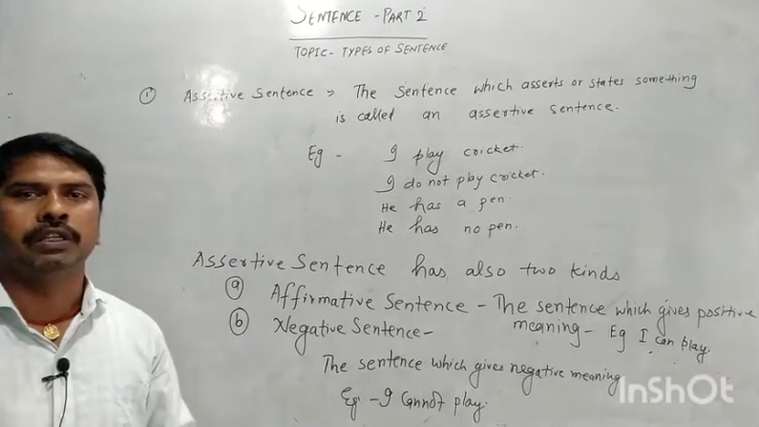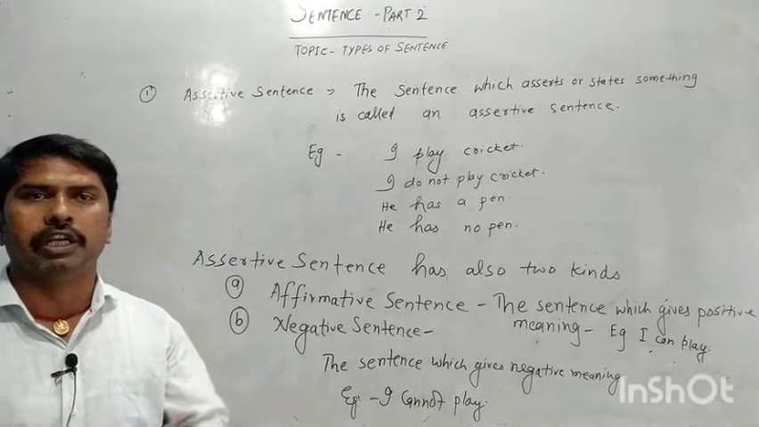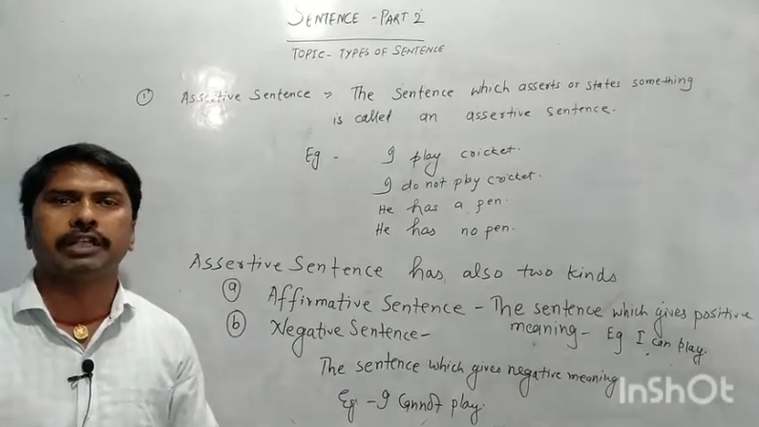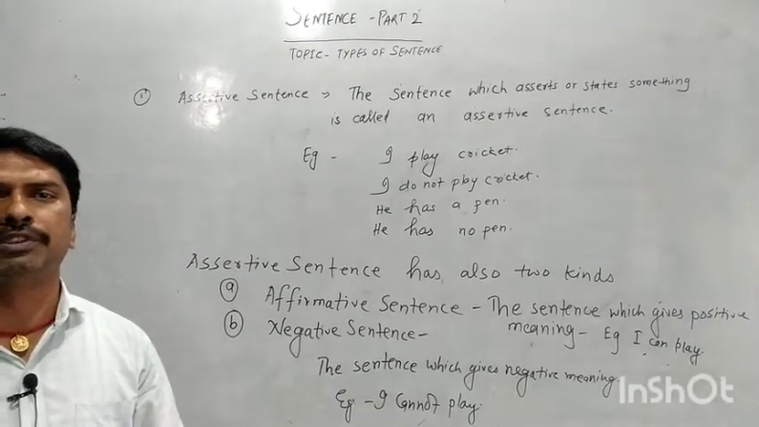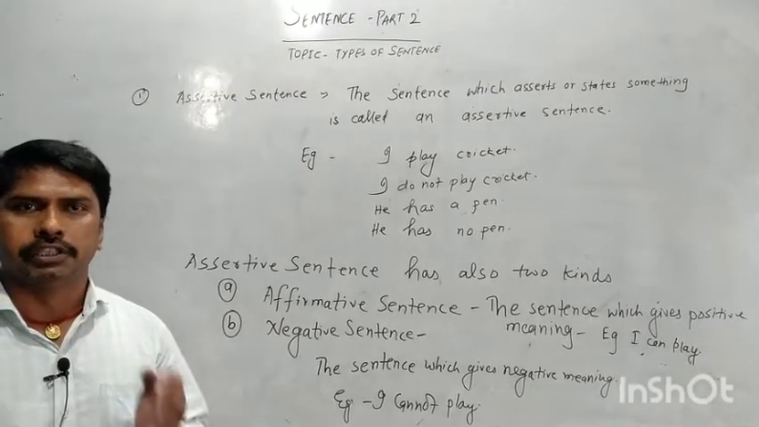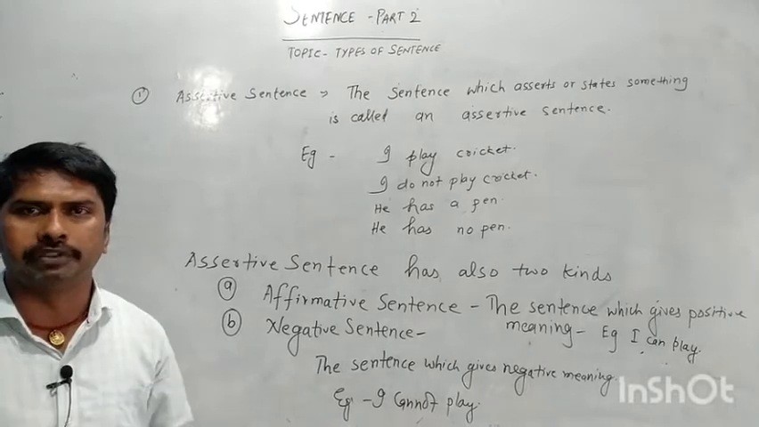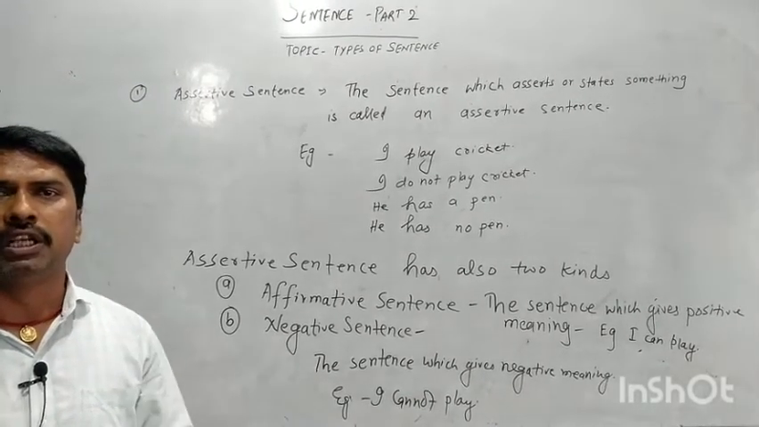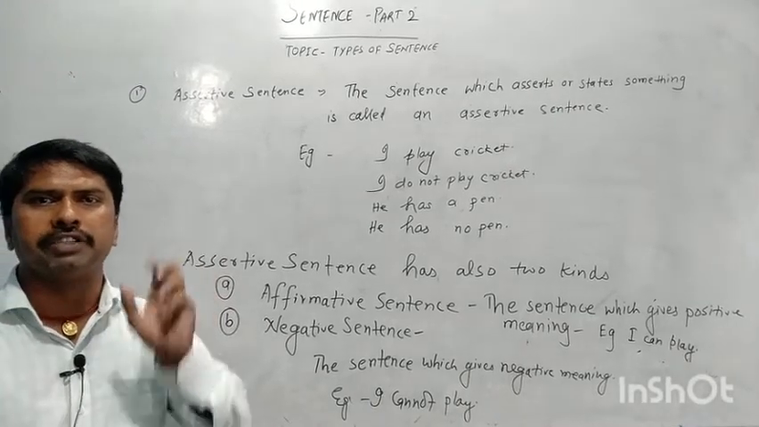So today we are going to learn about the types of sentences. As you all know, a sentence has 4 types. First of all, assertive sentence, then imperative sentence, interrogative sentence, and exclamatory sentence. So today, first of all, we will learn what an assertive sentence is.